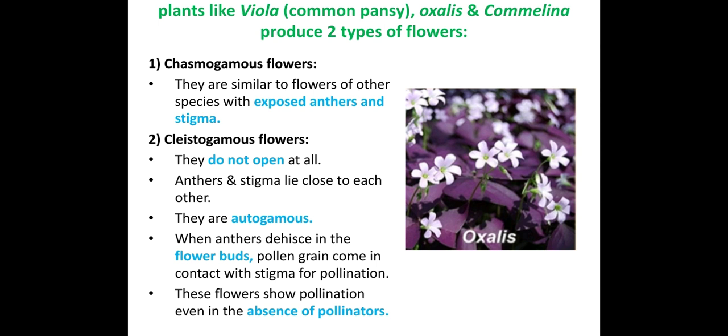pollen grains come in contact with the stigma for the pollination. So how will pollination occur? The anther will dehisce and the pollen will fall on the stigma, and thereby pollination will happen. Everything is happening within this bud only.